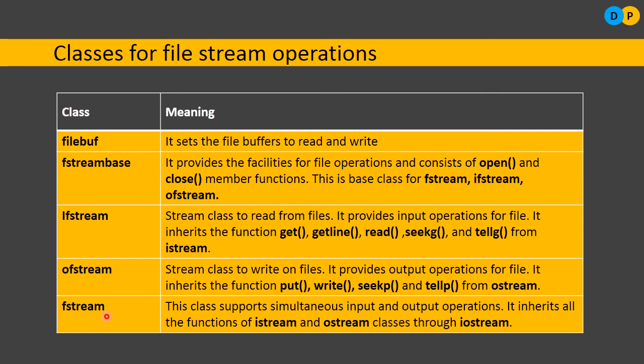Next, followed by that, the fstream class. What is the use of this fstream class? In case I want to perform simultaneous input and output operations, I have opened a file for what purpose? Both for writing as well as reading. Then I will be using the header file fstream. It inherits all the functions of istream and ostream. So once again, using istream we have derived ifstream. Similarly using ostream we have derived ofstream. So we are inheriting all the properties of the istream and ostream classes through the iostream. So these are the following classes which will be used to work with a file.